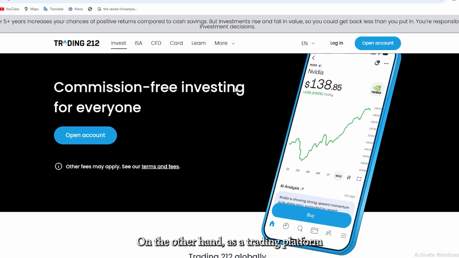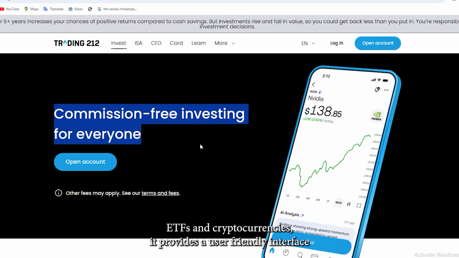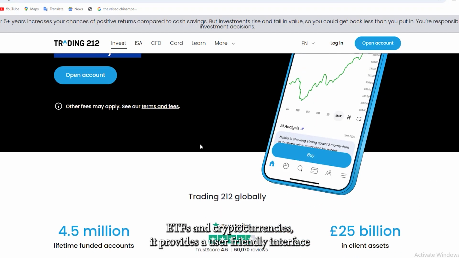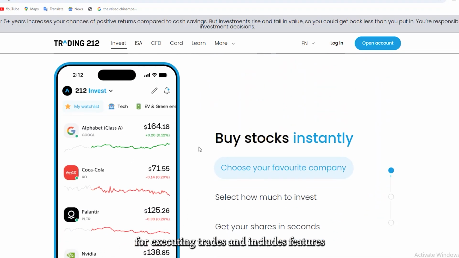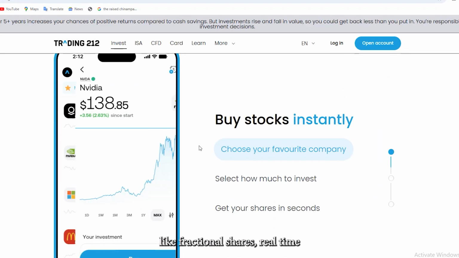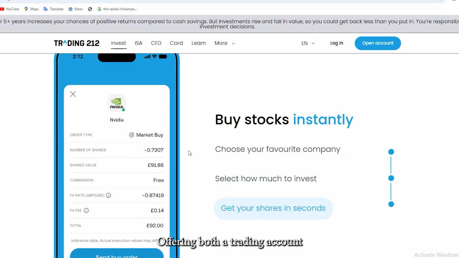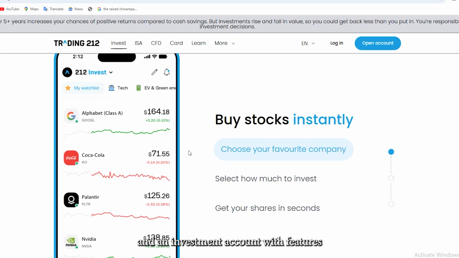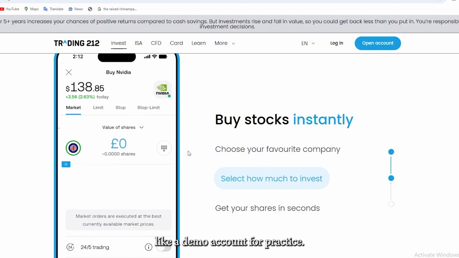On the other hand, Trading 212 is a trading platform that offers commission-free trading in stocks, ETFs and cryptocurrencies. It provides a user-friendly interface for executing trades and includes features like fractional shares, real-time market data, and various trading tools, offering both a trading account and an investment account with features like a demo account for practice.